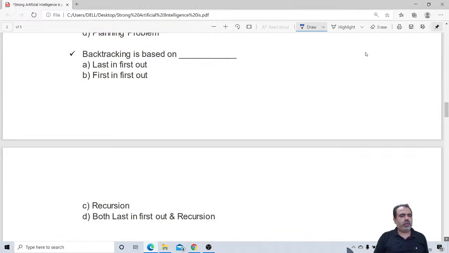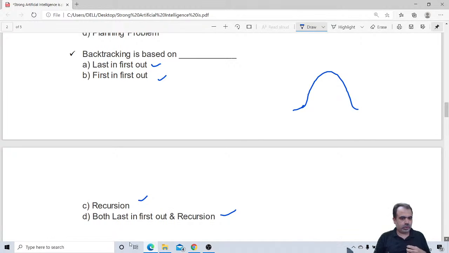Backtracking is based on what? Backtracking, particularly in hill climbing, we use as a prevention for the hill climbing problems. We do certain backtracking at a certain interval. Is it last in first out, first in first out, recursion, or both last in first out and recursion? Yes, definitely it is last in first out and recursion.